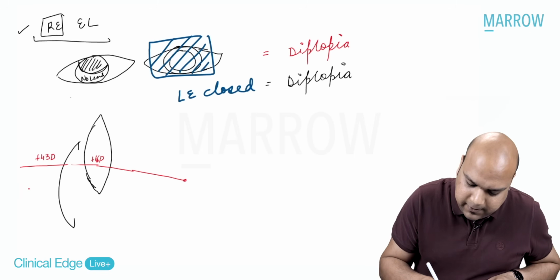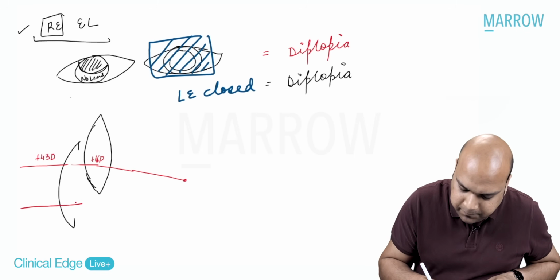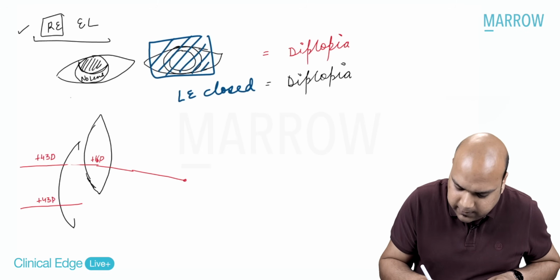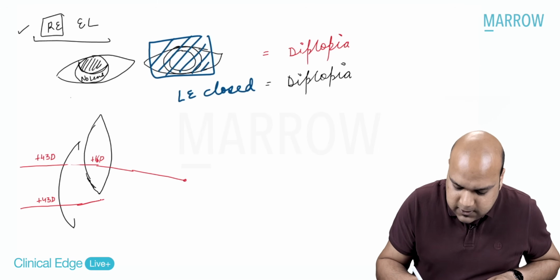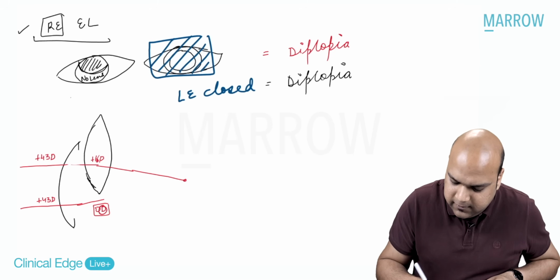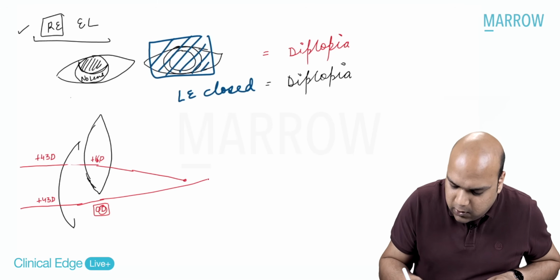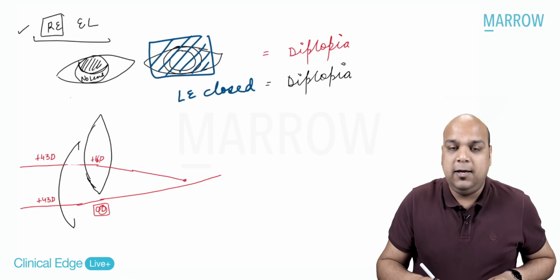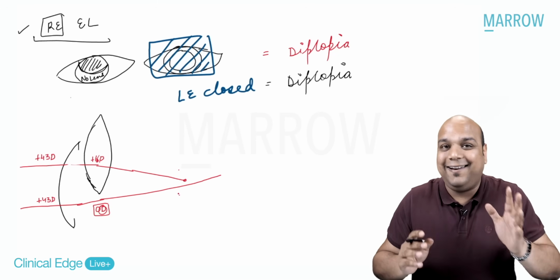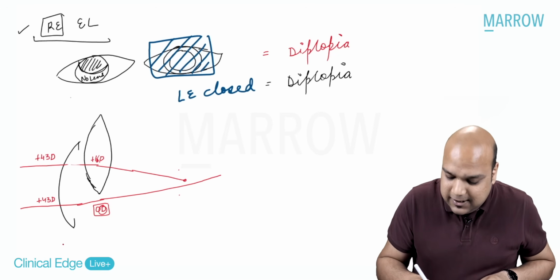But the light ray which is going inferiorly is getting refracted at the cornea by 43 diopter, but it is not getting refracted at the lens, 0 diopter. Yes or no? No power. That is why it is not making an image on the retina. So there are two different light rays in the same eye. So there is diplopia.